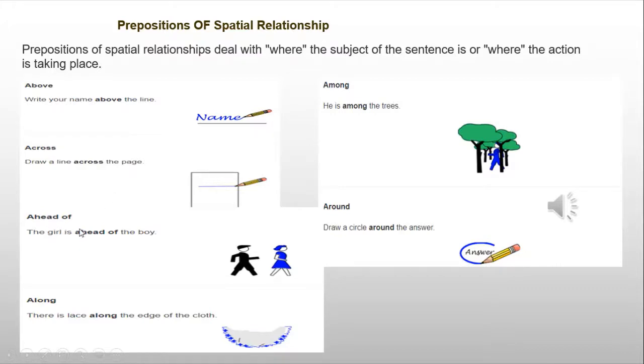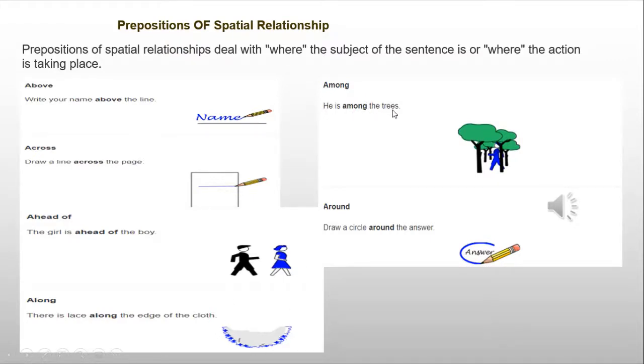Ahead of: the girl is ahead of the boy. There's a relationship between two persons. Along: there is lace along the edge of the cloth. There's a relationship between the lace and the cloth.